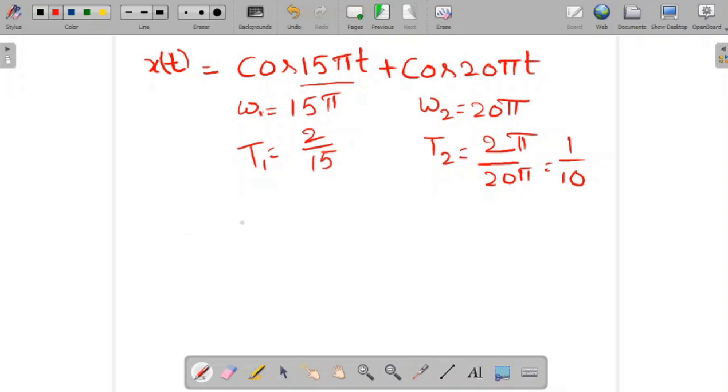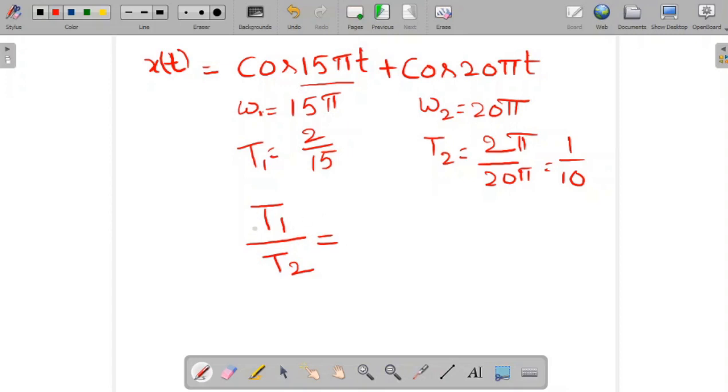Okay. It is a mixed signal. So first we have to check whether the signal is periodic or aperiodic. Then if the signal is periodic, we can calculate the time period of this mixed signal. We have to check T1 by T2. The T1 by T2 or T2 by T1 must be rational. Then only we can say the signal x of t is a periodic signal.